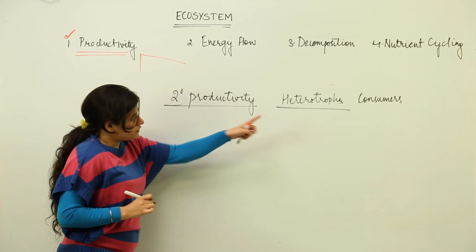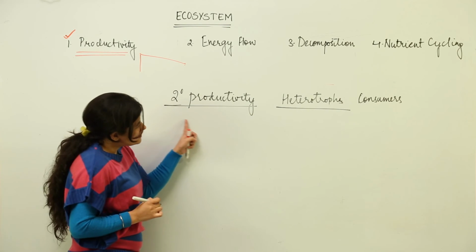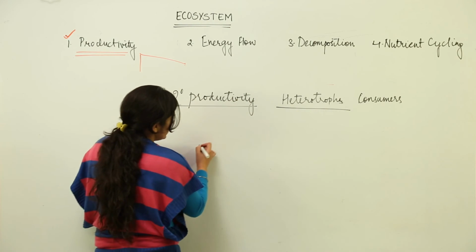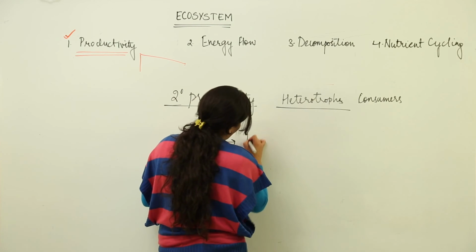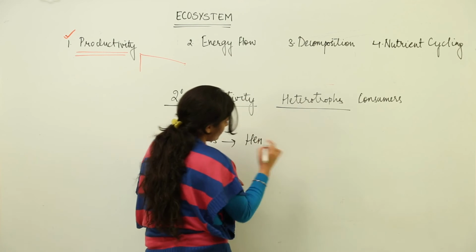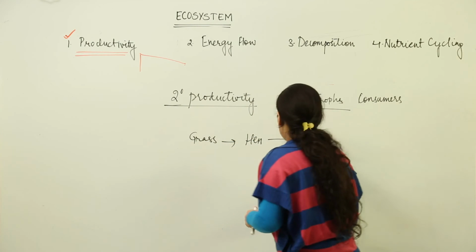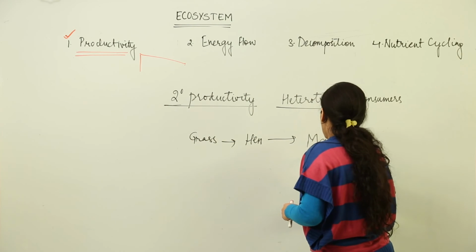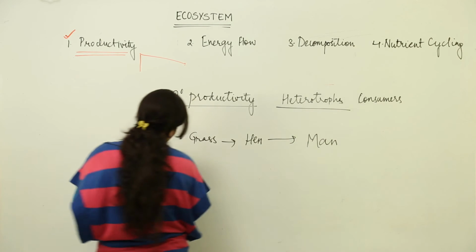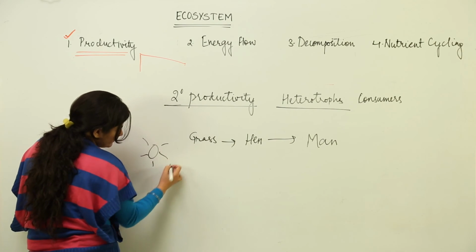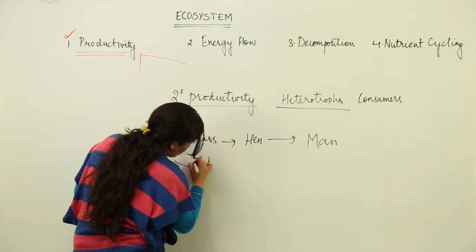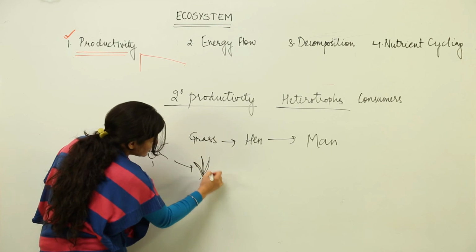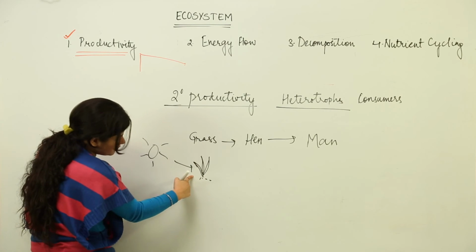Alright, a heterotroph would eat some food, that would be secondary productivity. So suppose this is grass. Grass has been eaten by a hen. Suppose somebody is feeding on this meat. It is a man. So grass has taken solar energy and grown to some size. Please excuse my diagrams. This is supposedly the grass. This grass took the solar energy.